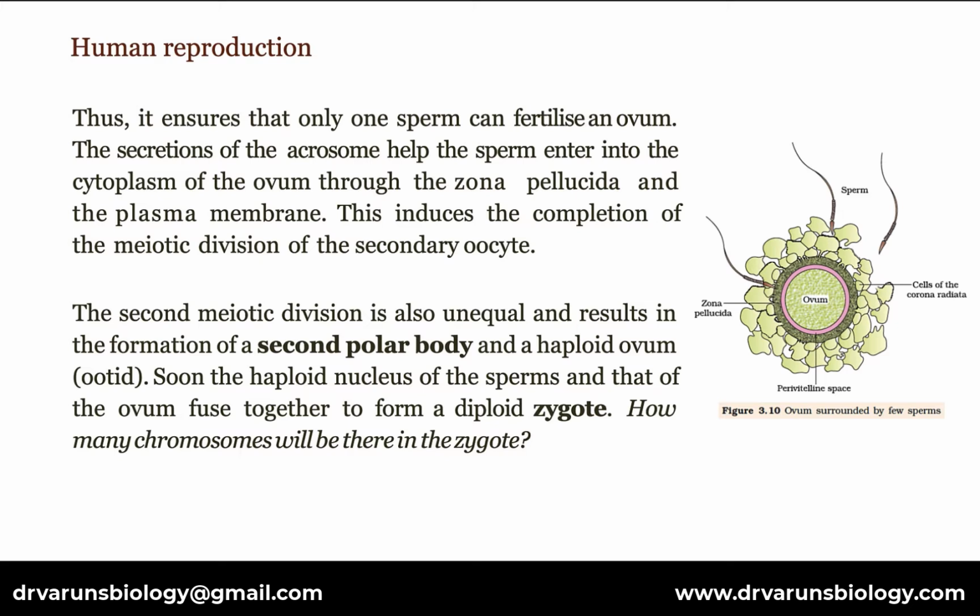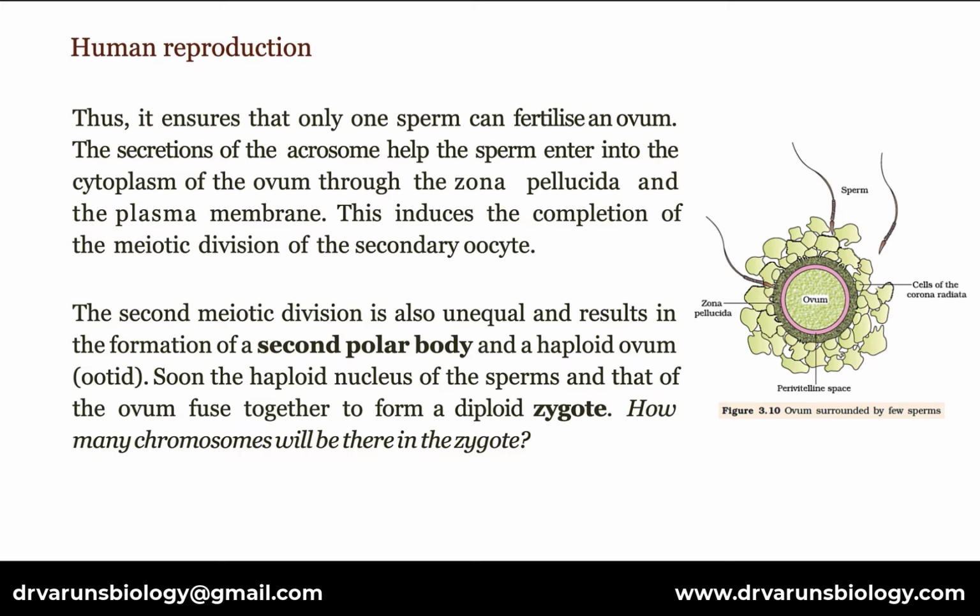The secretions of the acrosome help the sperm enter into the cytoplasm of the ovum through the zona pellucida and the plasma membrane. This induces the completion of the meiotic division of the secondary oocyte. The second meiotic division is also unequal and results in the formation of a second polar body and a haploid ovum, which is called ootid. Soon the haploid nucleus of the sperm and that of the ovum fuse together to form a diploid zygote.